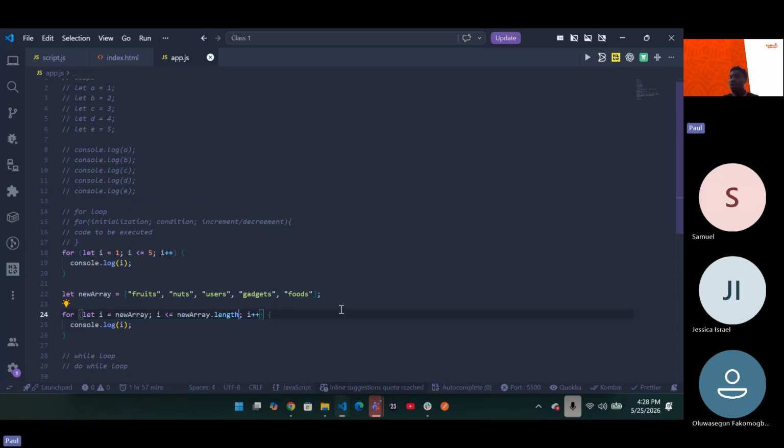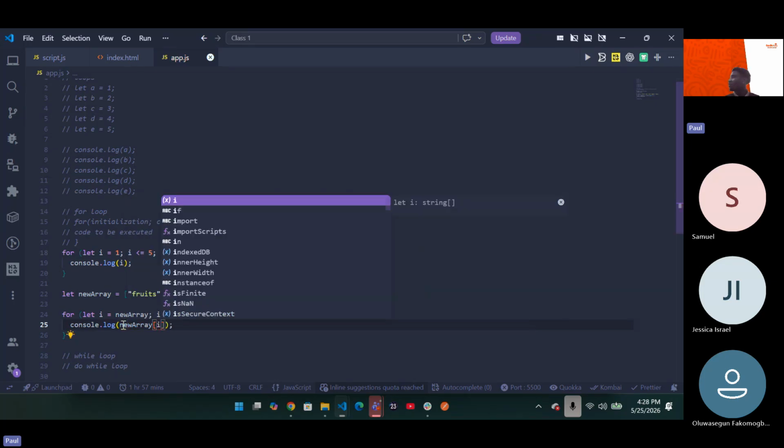Do you get? Now it is going to know. Now, if you say i plus plus, it will keep incrementing. Now, in this place, what do you want to console.log? newArray and not what? i. Now newArray is going to take the index of i.